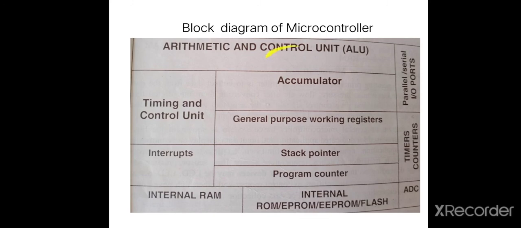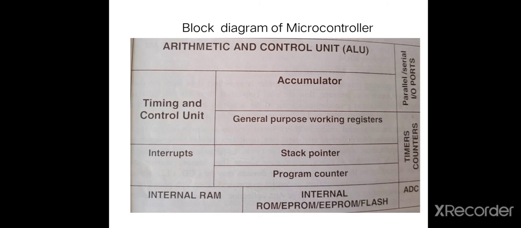First, what is the function of ALU? Function of ALU is to perform arithmetic and logical operation. Function of accumulator is to store the default result of arithmetic and logical operation. General purpose working register is used for temporary storage of address and data.